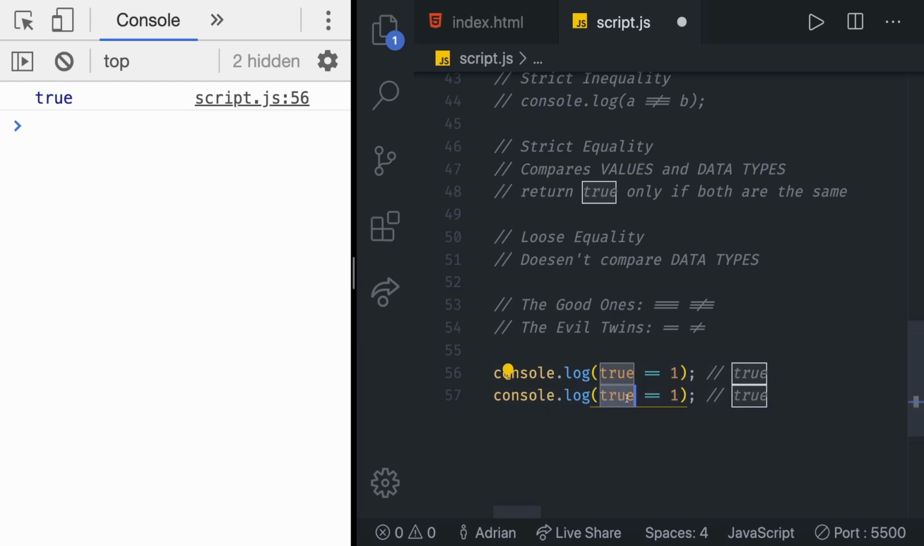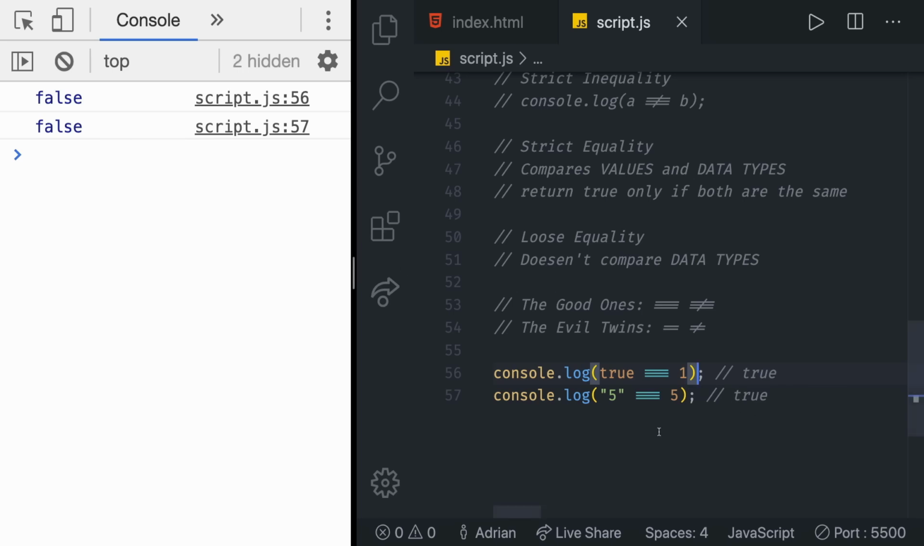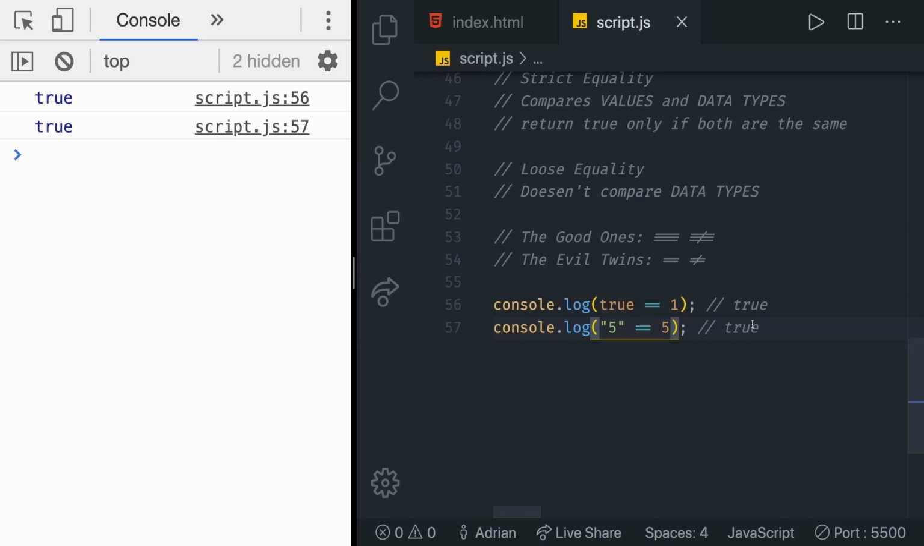What if we try doing again the same thing, a string of 5 with a number of 5, we also get true, even though they're not of the same data type. That happens because the string of 5 is converted to the number of 5 and then compared. But if we switch to using the strict equality, as we always should, we get false, false, because these two values are not the same and they should never be. With loose equality, both of these are equal, and that should never happen. 5 is a string and should be treated like that.